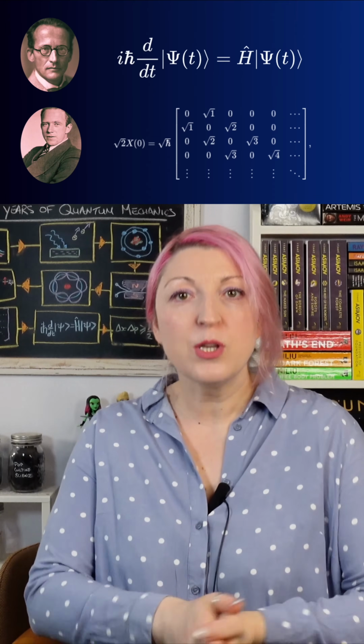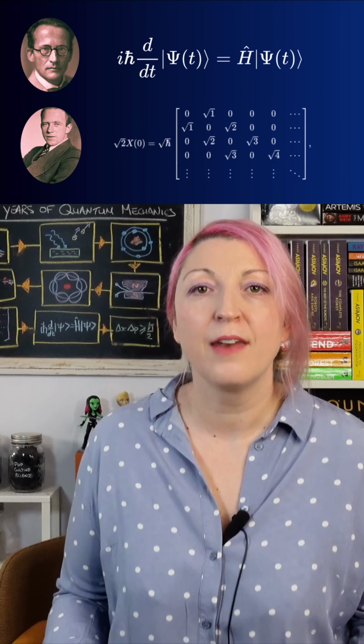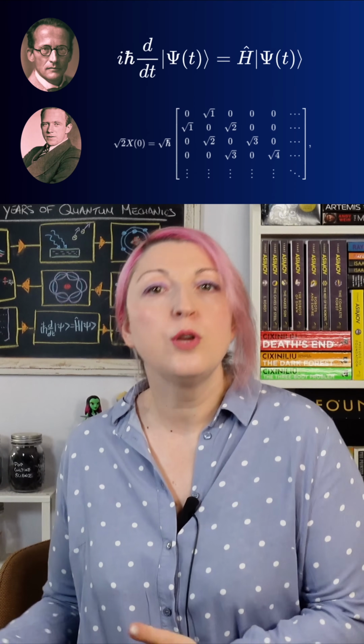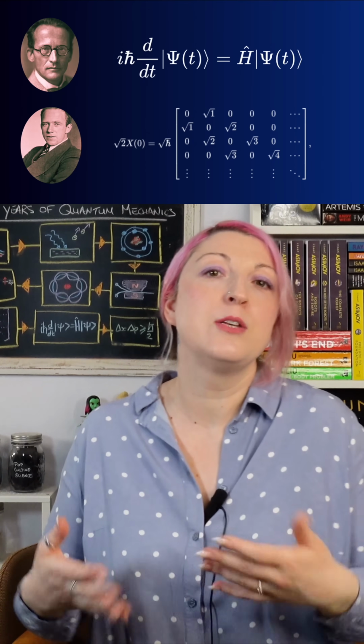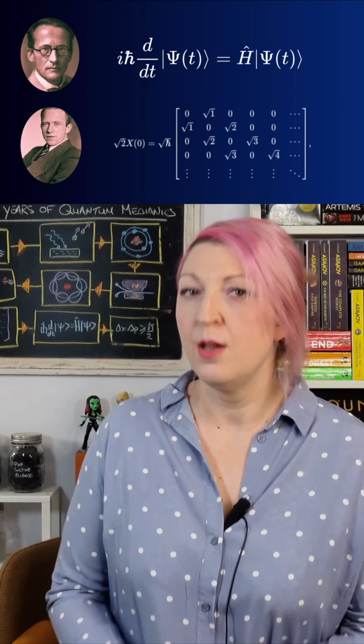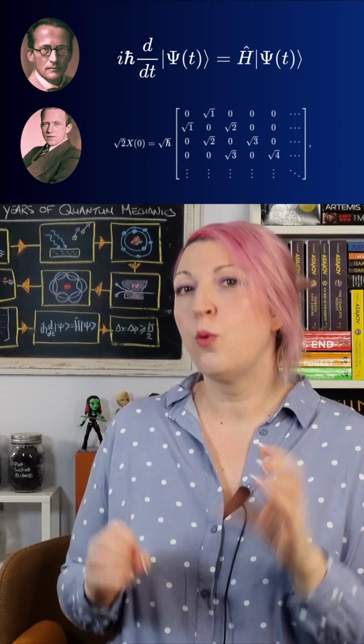Now, today, we use whichever approach is more convenient for the problem that we're looking at. So if you're looking at atomic structure, you might use Schrödinger's waves, or if you're looking at particle interactions, you'll probably use Heisenberg's matrix methods. But having two equivalent theories raised a crucial question. What do these wave functions actually represent?